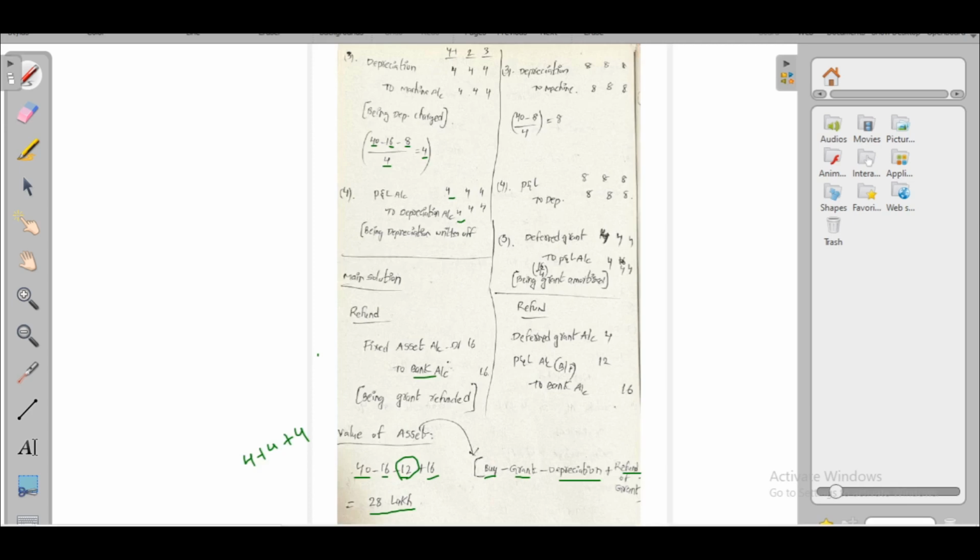Here 40 lakhs is the value minus residual value, because here we didn't credit to machine account, we have credited to deferred grant account, so machine value is 40 lakhs only. But in net method, we have credited to fixed assets account, that's why its value will decrease. So 40 lakhs minus 8 lakhs residual value divided by total useful life, that is 8 lakhs per year depreciation.